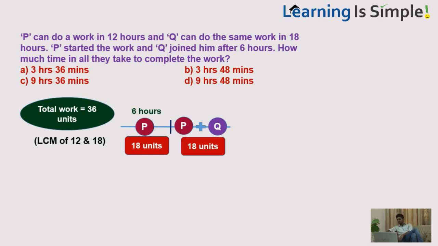But go through the question. Don't say the answer is option A, because the question is how much time in all they take to complete the work. If the question had been how much more time they take, the answer would have been 3 hours 36 minutes. But he is asking how much time in all. So first, P has already taken 6 hours, and they take 3 hours 36 minutes more. That means in all they take 9 hours 36 minutes. So the answer is option C.